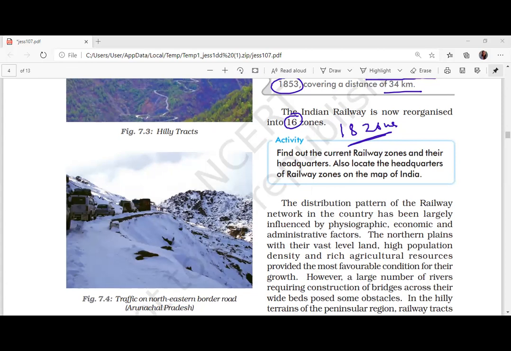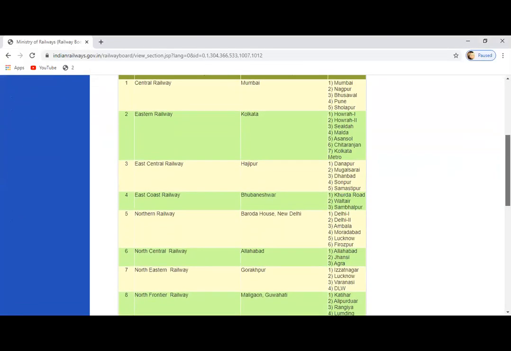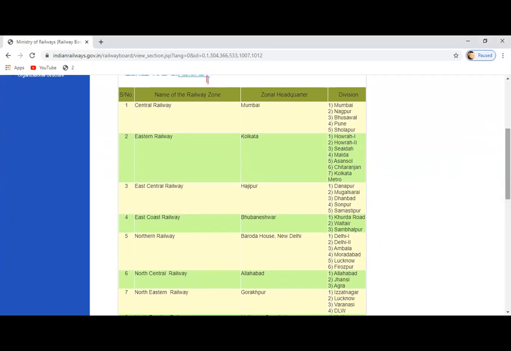Are all of you able to see the railway screen? Write down Central Railway. The name of the zone is Central Railway and the headquarter is Mumbai. Eastern Railway, the headquarter is Kolkata.